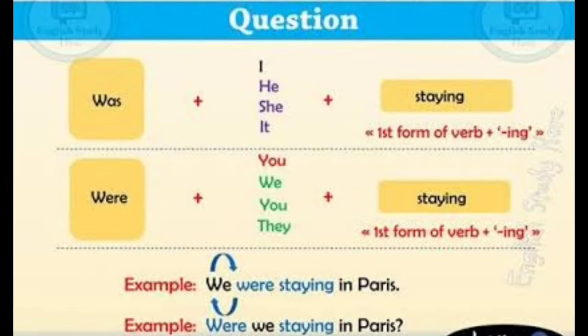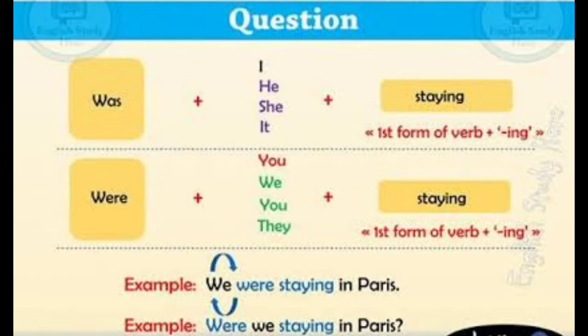Was she staying? Staying in Paris. This is the case for singular subject. For plural subject, the be form of verb should be were. So were we staying? Were you staying? Were they staying? So this is the interrogative form to make questions in past continuous tense.